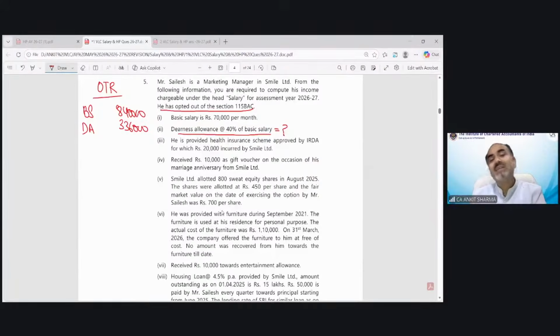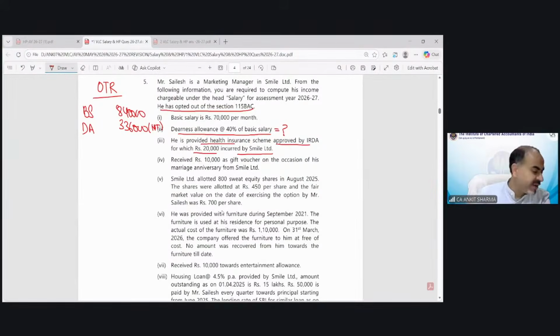That would be considered as not as per retirement term. So we will write it down NT. That means not as per retirement term. He is provided health insurance scheme approved by IRDA for which 20,000 incurred by Smile Limited.